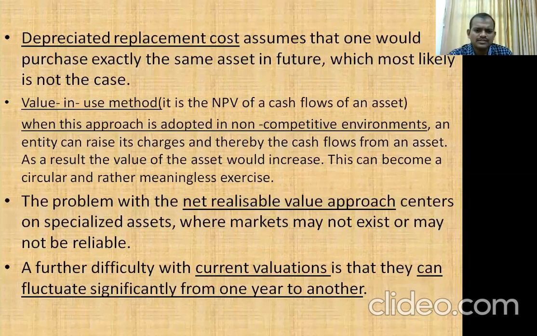Because of this, the value of the asset will be increased. But the exact value, we cannot assume what it is. It means we cannot identify the exact value, same as in depreciated replacement cost.